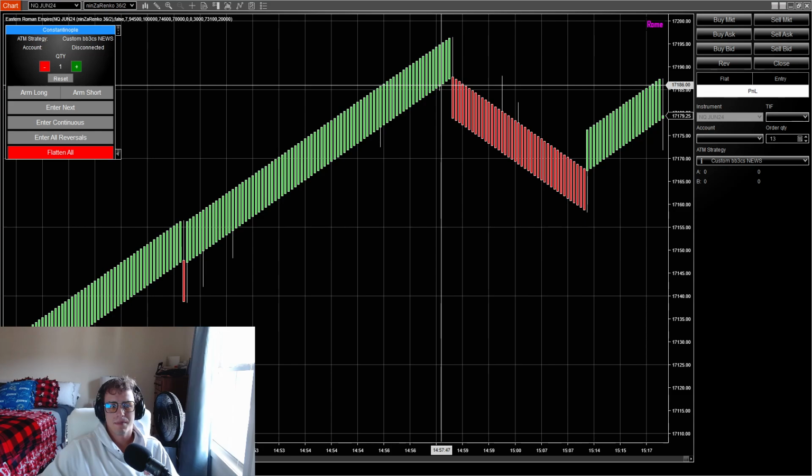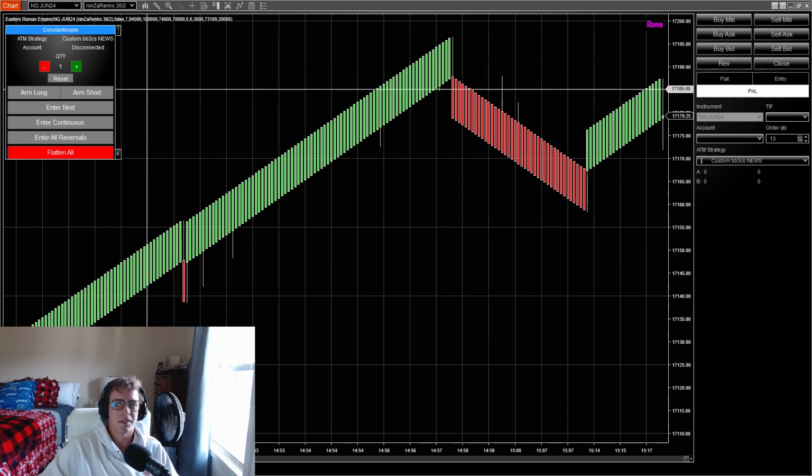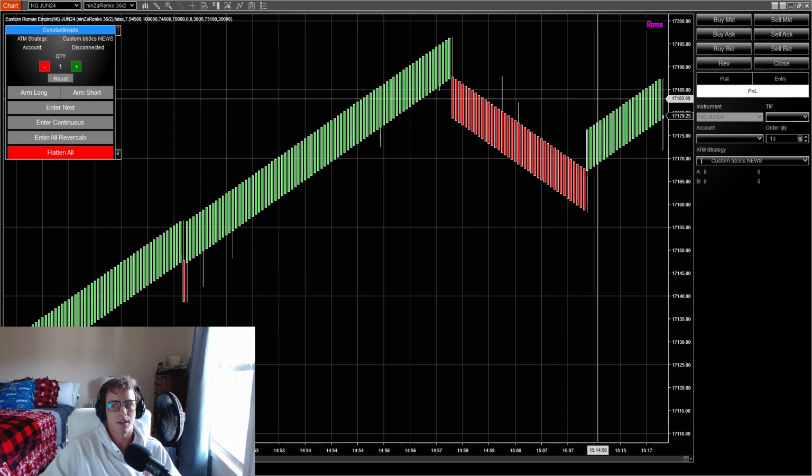Very easy to use. Besides that, you need to know NinjaTrader, you need to know how to import stuff, you need to know how to change settings, and there's a lot more manual intervention compared to the other MNQ NQ trader. Just keep that in mind.